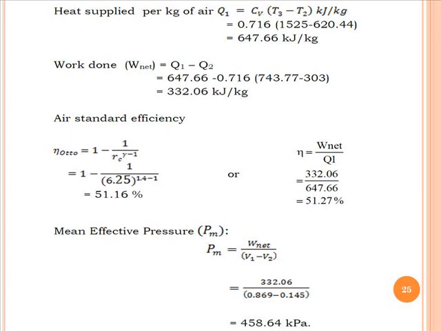And the last part is mean effective pressure. So mean effective pressure is net work divided by V1 minus V2. So all the values are available. Based on that, we will get mean effective pressure, that is 458.64 kilopascal.